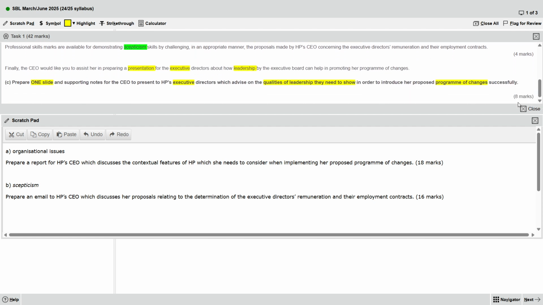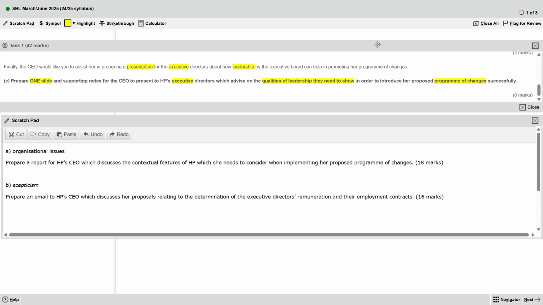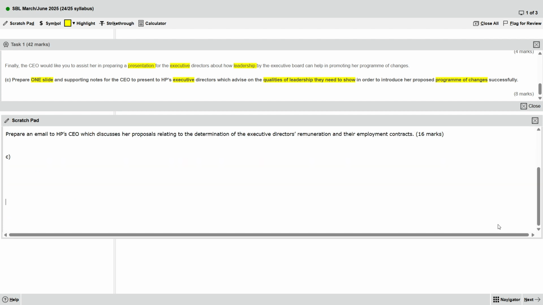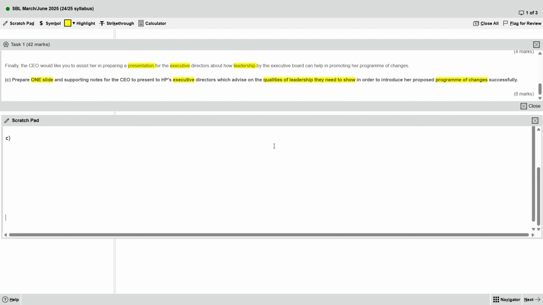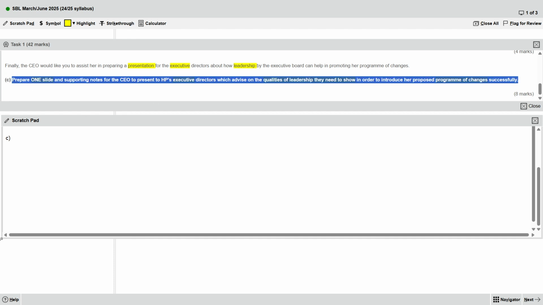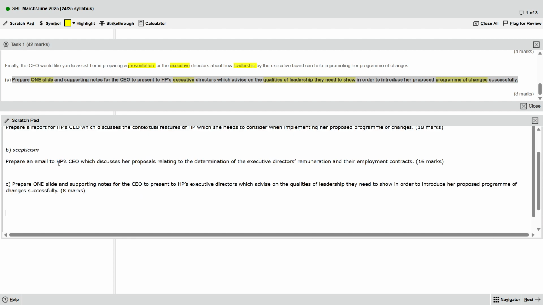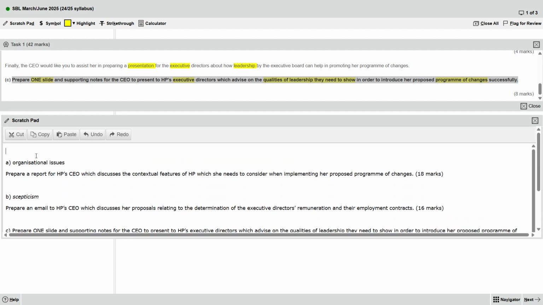Let's continue. So part C. Part C is a presentation, also slides. Same thing. I think it's the same. So let's copy the total mark. And I also like to mention this is task 1.